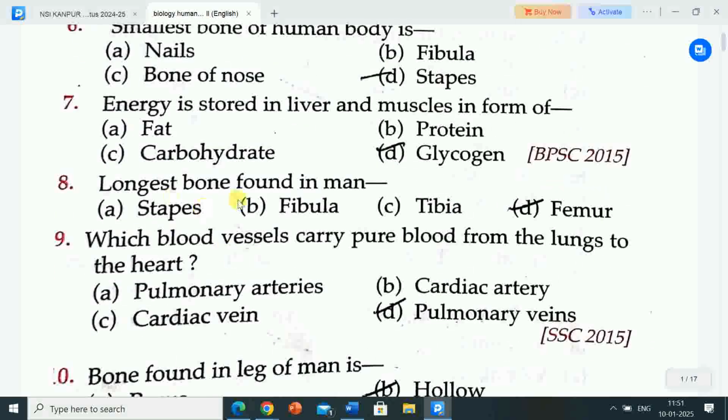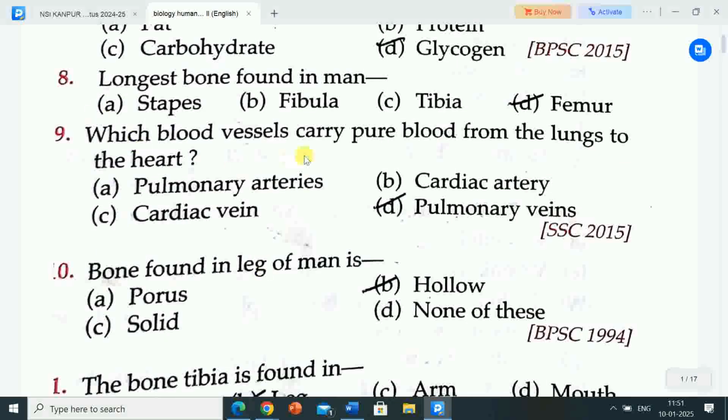Next question is longest bone found in man. Options are A stapes, B fibula, C tibia, D femur. Correct answer is option D femur. Longest bone found in man femur. So femur is the longest bone found in man.